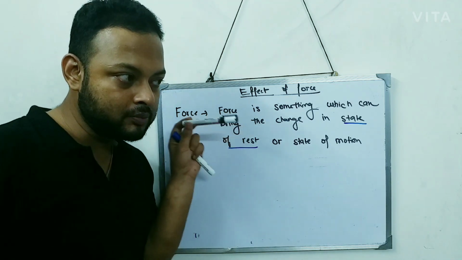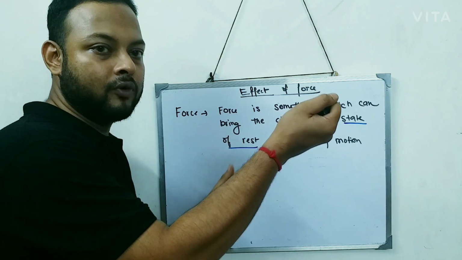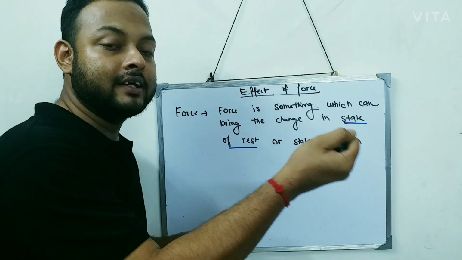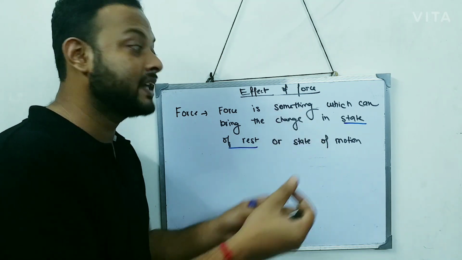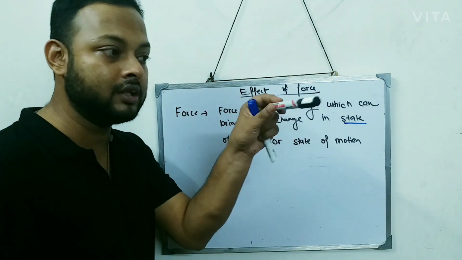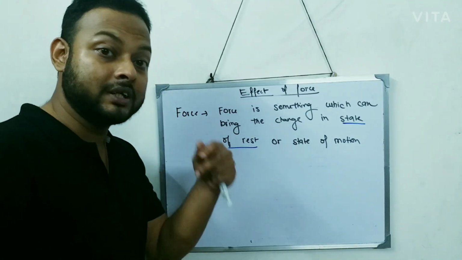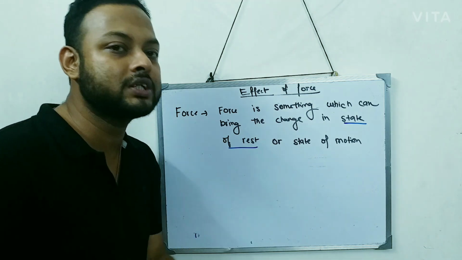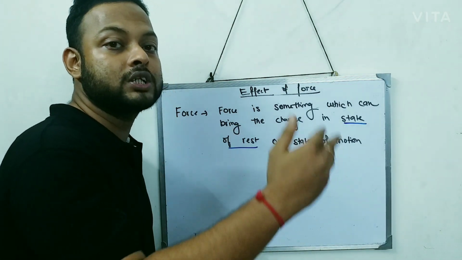So the ball is in motion, and the fielder applies a force on the ball and it changes what? It changes the state of motion. From the state of motion, it brings the body to the state of rest. And how is it bringing the body from the state of motion to the state of rest?